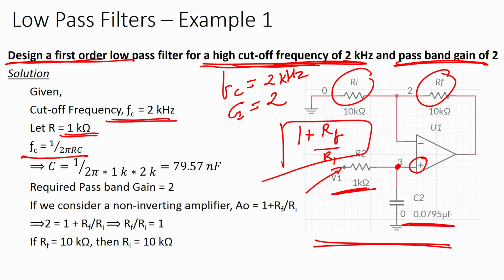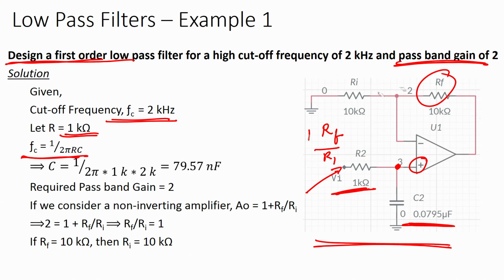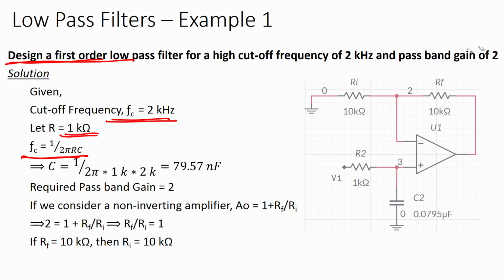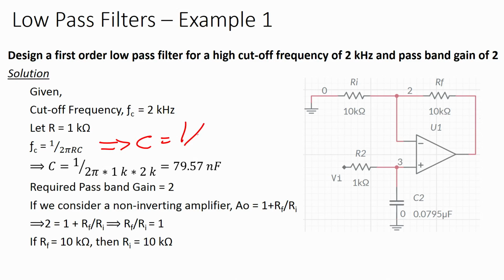FC equals 1 upon 2 pi RC, we know that formula. What is the formula for the critical frequency of the first order low pass filter? FC equals 1 upon 2 pi RC, beautiful. Then C equals 1 upon 2 pi R into FC.